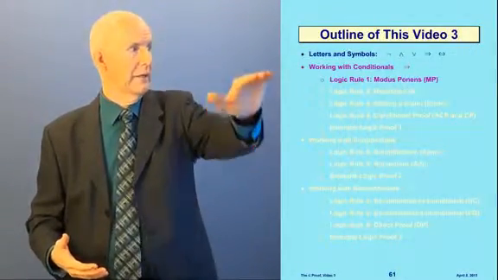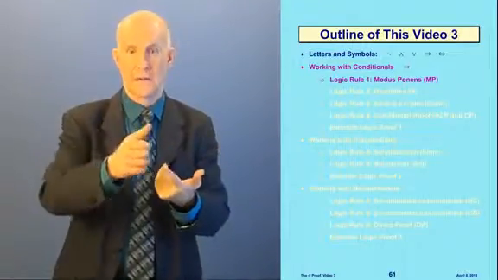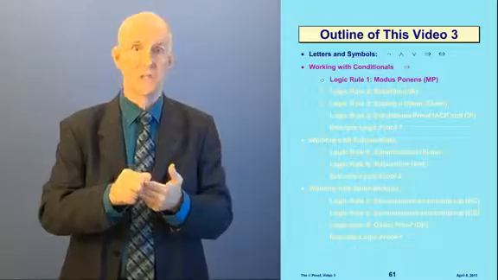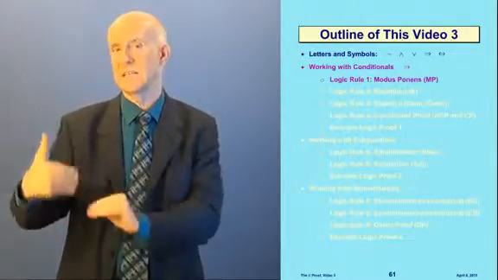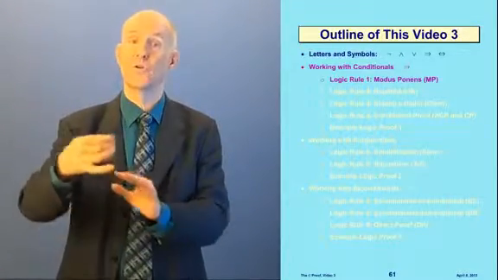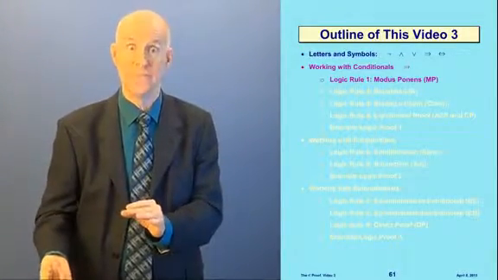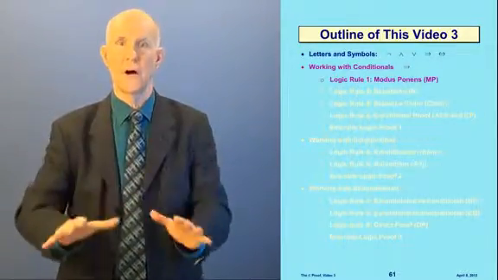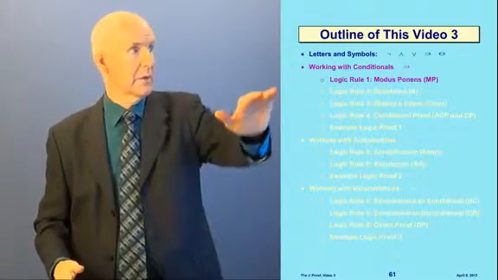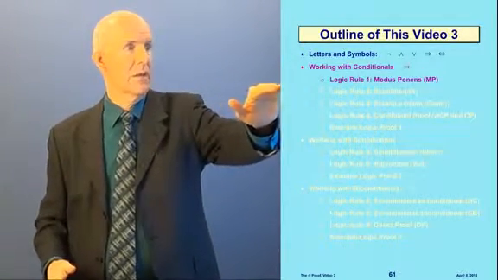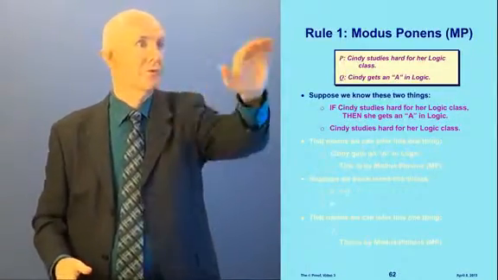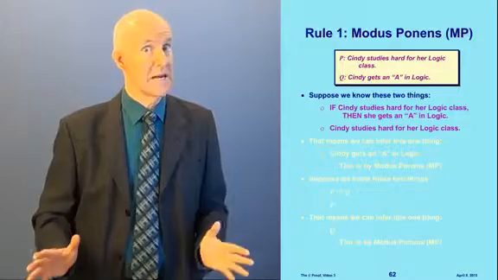As I go through the outline here, we're going to talk now in detail about conditionals and conjunctions and biconditionals. We're going to drop the negations and the disjunctions because we don't need them in our proof that God exists in version 1. If you go to the version 2 technical paper, we will definitely need them there. But I'm going to drop the discussion now of not and of or. Okay, so we're going to begin with conditionals, and we're going to begin with our first rule, which is called modus ponens.